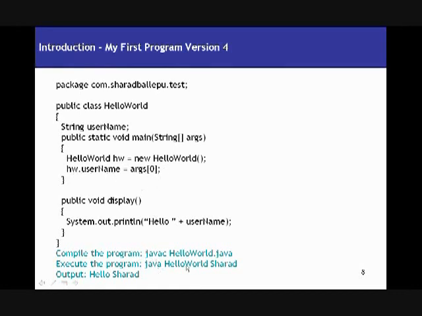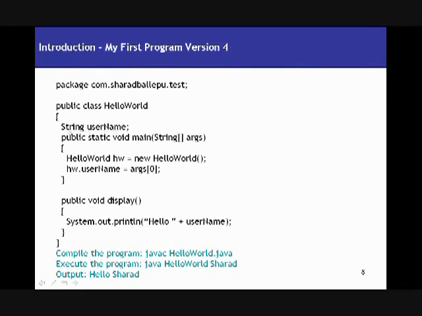So when I say java HelloWorld Sharad, I pass in Sharad as the string argument here. It's going to create a new object of the HelloWorld class for me, and I'm going to assign the value passed in as an argument to the instance variable I have. We've never had an instance variable till now in the previous three versions.